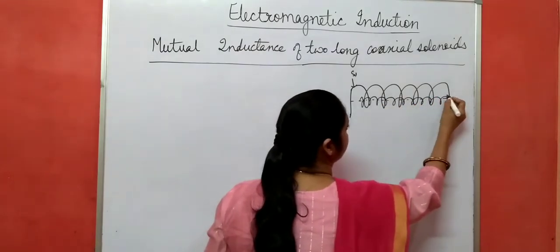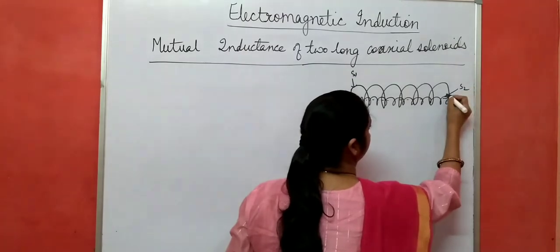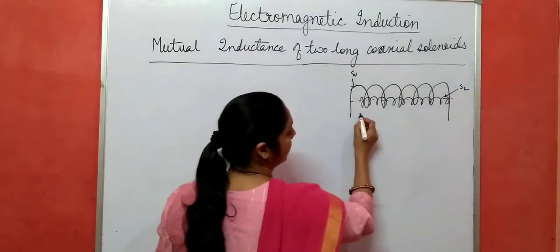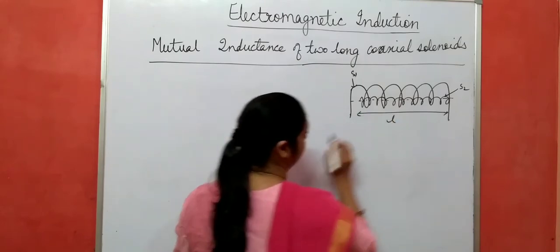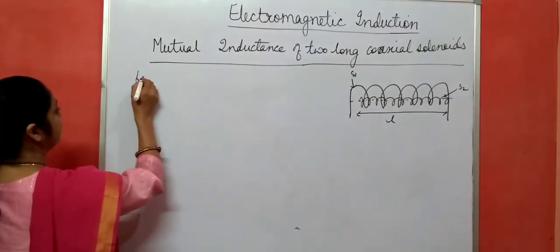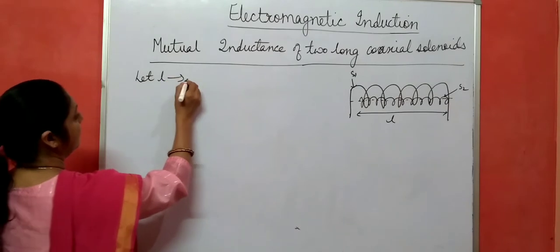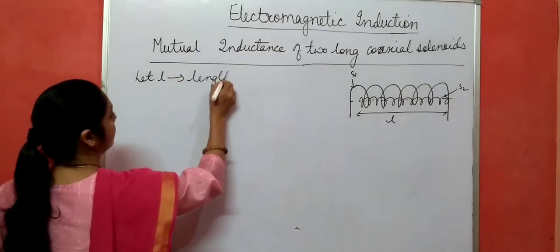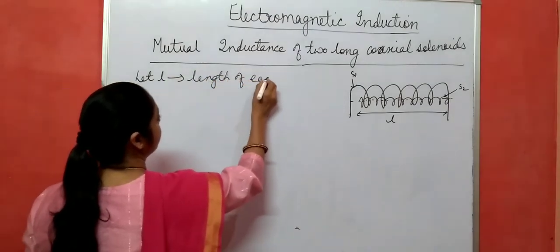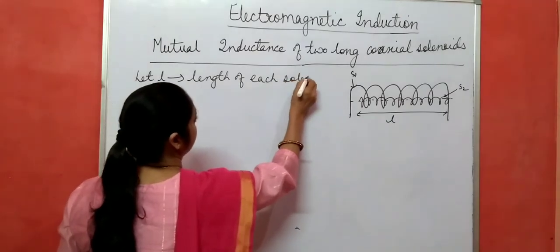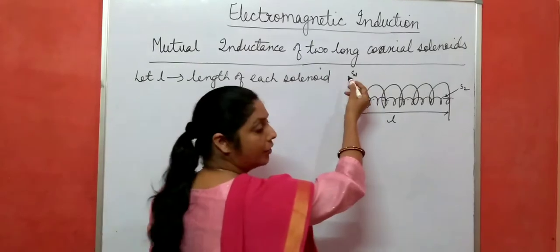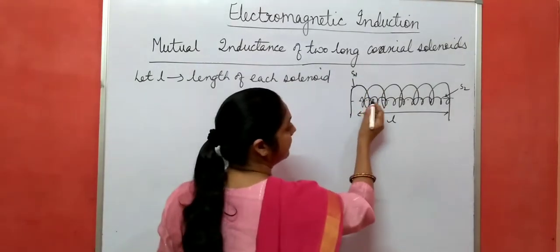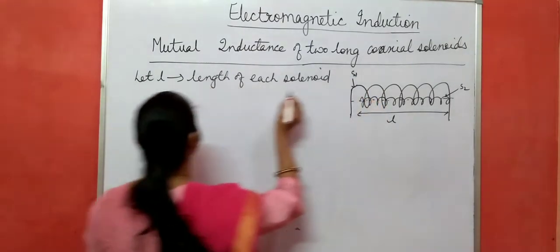Suppose the inner solenoid is S2, and suppose the length of both solenoids is L. Let L be the length of each solenoid. Now this outer solenoid has radius, suppose R1.